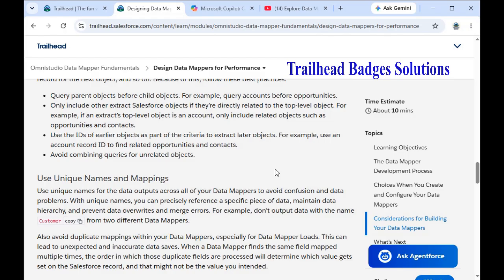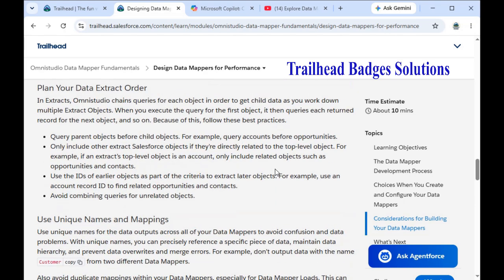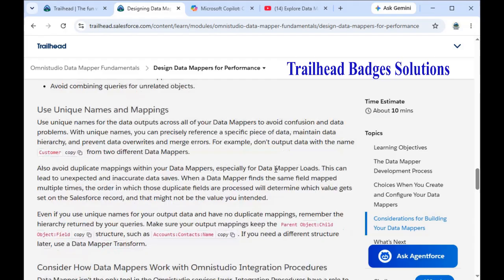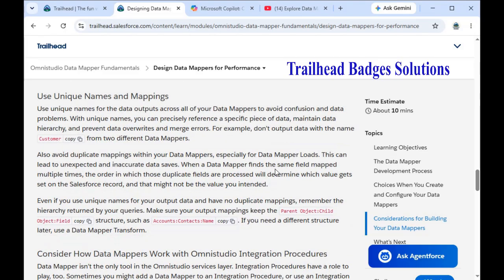For example, use an account record ID to find related opportunities and contacts. Avoid combining queries for unrelated objects. These are some best practices we need to consider when we plan to create data mappers. Use unique name mapping. Use unique names for the data outputs across all of our data mappers to avoid confusion and data problems.